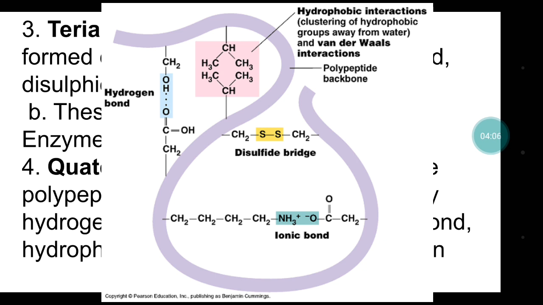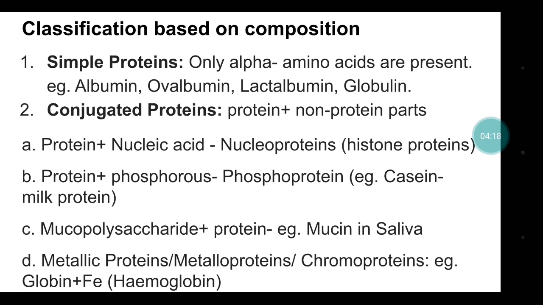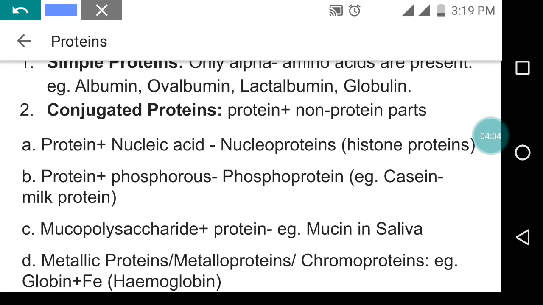Quaternary structure: more than one polypeptide chain is linked together by hydrogen bonds, disulfide bonds, ionic bonds, and hydrophobic interactions. An example is hemoglobin. Now, classification based on composition: simple proteins and conjugated proteins. Simple proteins contain only alpha amino acids. Examples are albumin, ovalbumin, lactalbumin, and globulin.